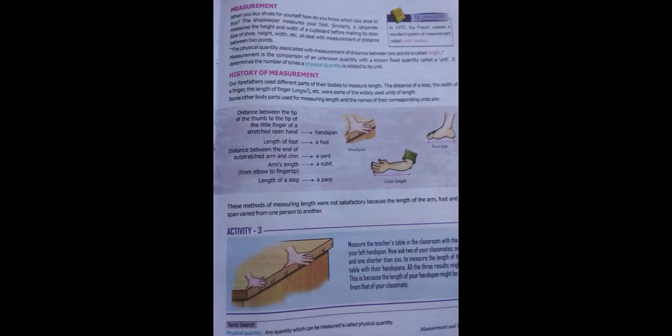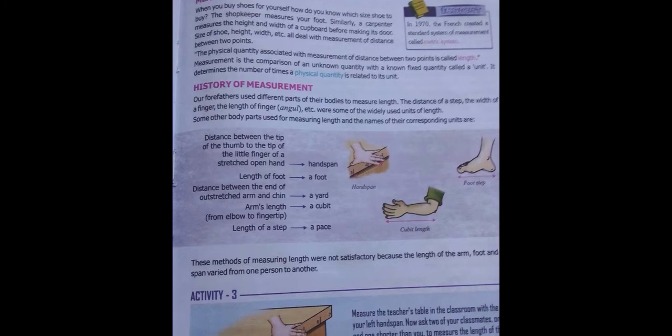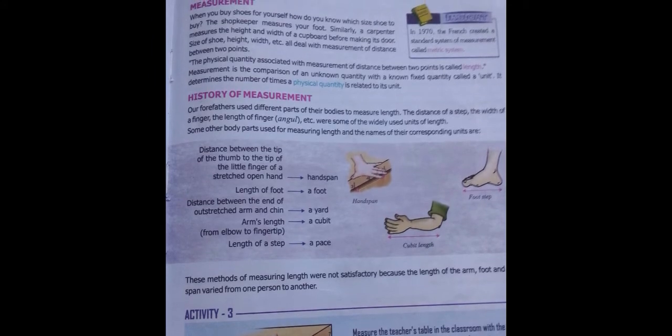Next we are going to discuss measurement. What do you do when you buy shoes for yourselves? When you buy shoes, how do you know which size shoe to buy? The shopkeeper measures your foot. Similarly, a carpenter measures the height and width of the cupboard before making its door. Size of the shoe, height, width, all deal with measurement of distance between 2 points.